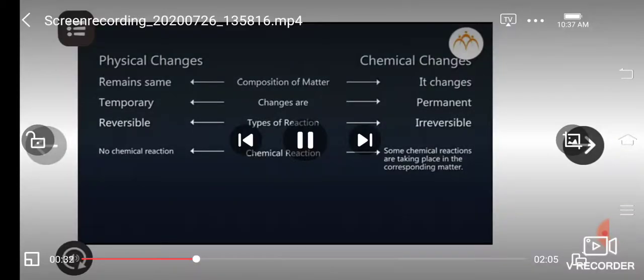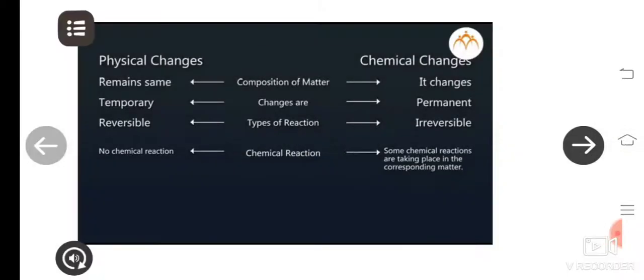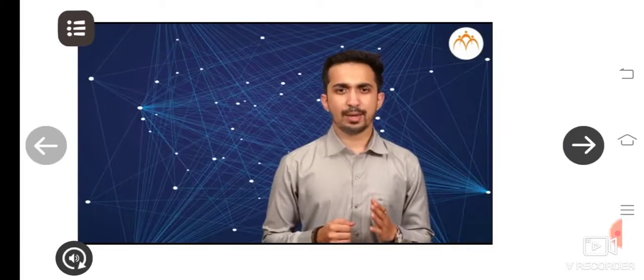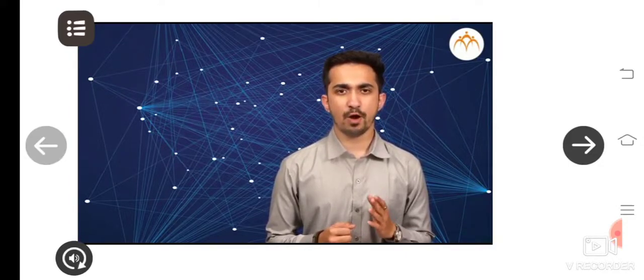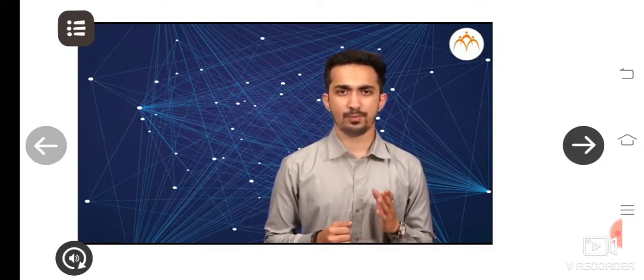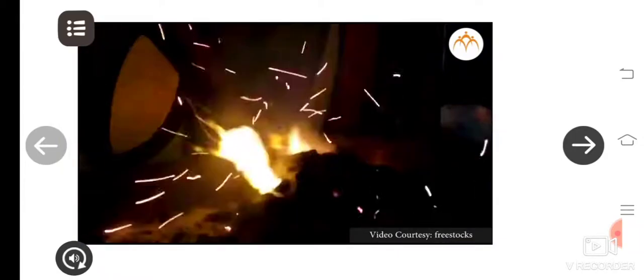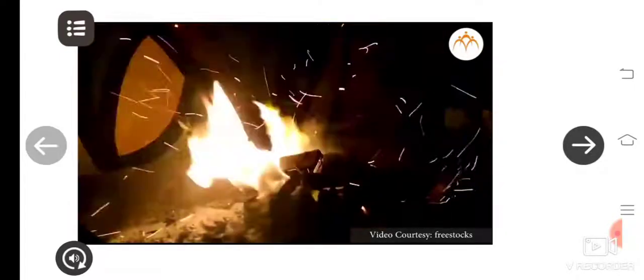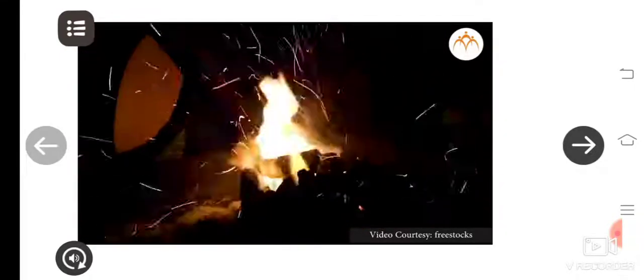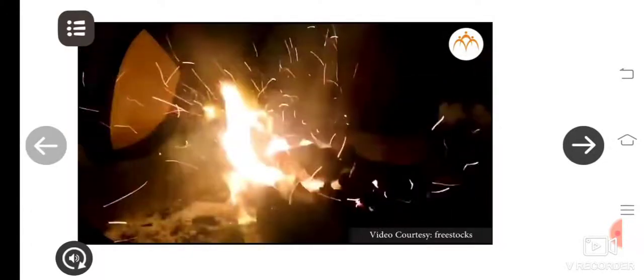See, changes can occur without any chemical reactions. In case of chemical changes, one or other chemical reaction is always taking place in the corresponding matter. In a chemical reaction, some substances undergo bond breaking and are transformed into new substances having different properties than the original ones. This is done by the formation of new bonds. Example: charcoal, when burnt in presence of oxygen, forms carbon dioxide. In this reaction, carbon and oxygen from air are the reactants and carbon dioxide is the product.